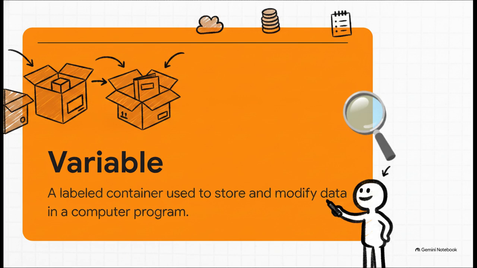I want you to think of a variable exactly like a physical cardboard storage box. You take a black marker and you write a clear label on the outside of that box. Now, the stuff inside the box, that might change over time. Maybe you take out a toy, put in a book, but that label written on the outside stays exactly the same. In Python, we're basically building these digital storage boxes to hold our info.